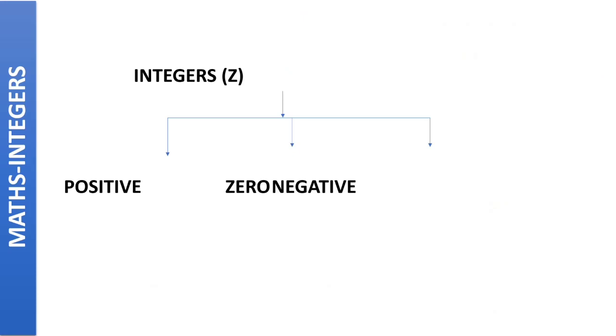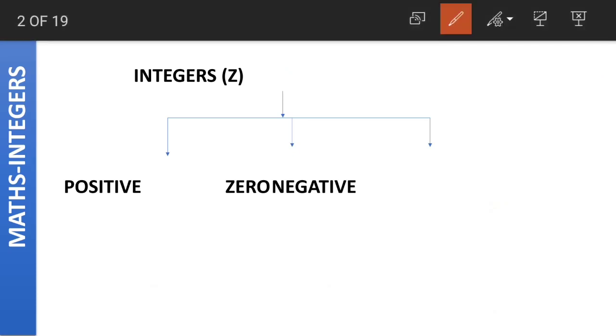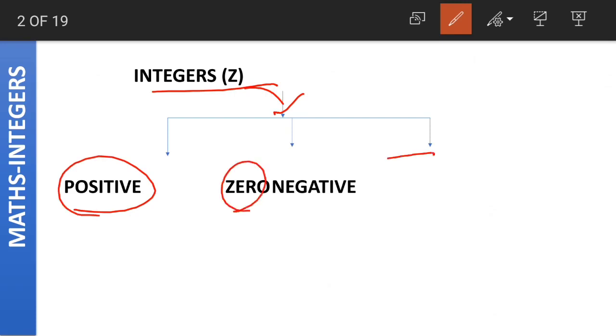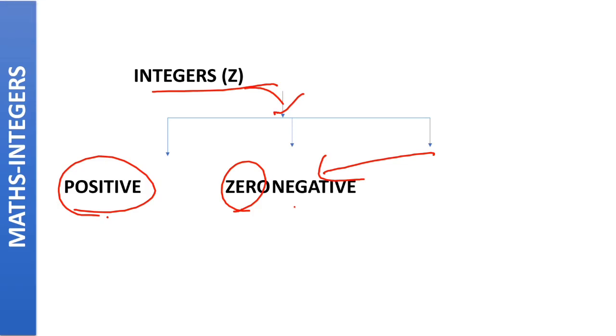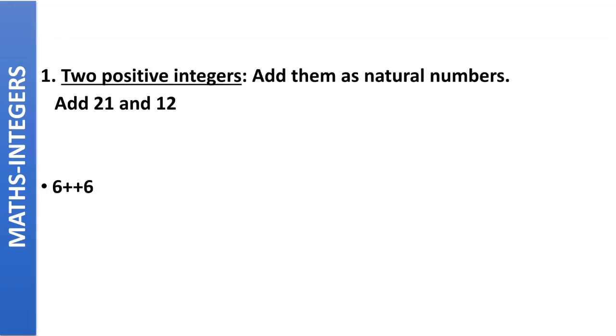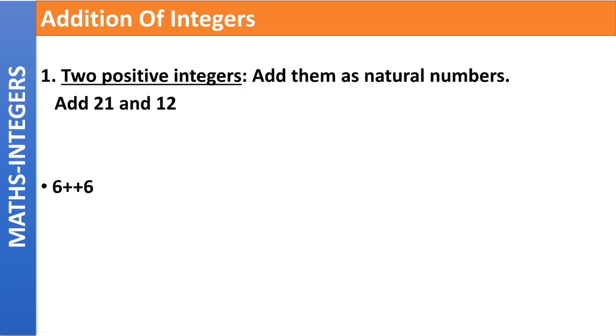Hope you remembered what we've learned about integers in the previous class. Integers have positive numbers, zero and then also negative numbers. Positive numbers, zero and negative numbers together form the integers, right? In today's class we'll discuss in detail about addition, subtraction, multiplication and division of integers.